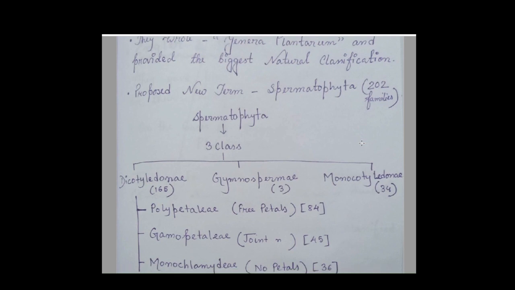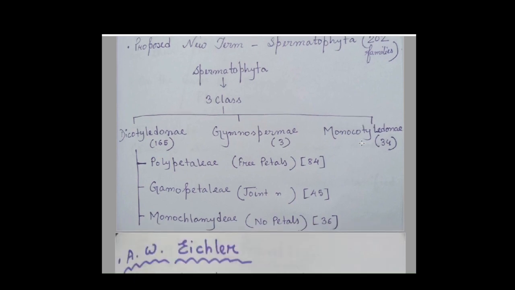Okay, and the numbers represent the members of these groups. So dicotyledons can again be divided into polypetalae, gamopetalae, and monochlamydeae. Polypetalae includes those kinds of plants whose flowers possess free petals, like whose petals are free from each other. Gamopetalae is those kinds of plants which have their petals in joint form, and there is monochlamydeae, those kinds of plants which do not possess any kind of petals at all.